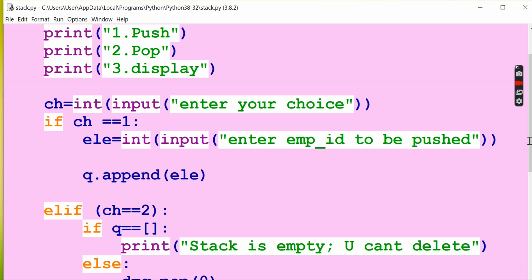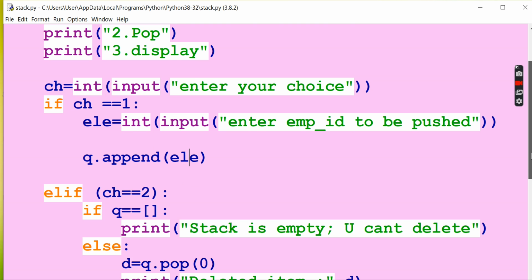If the user presses 1, then the element will be taken from the user, and then it will be appended to this queue. Already the queue is an empty list. So now we are going to append the element to the queue. The element will be appended to the list at the rear position automatically.